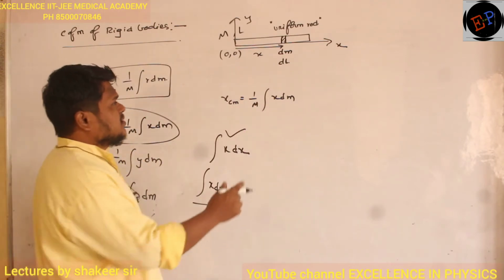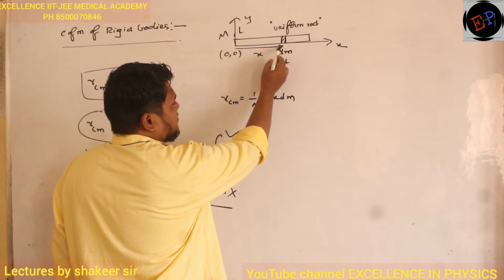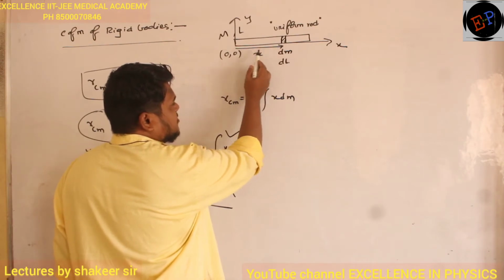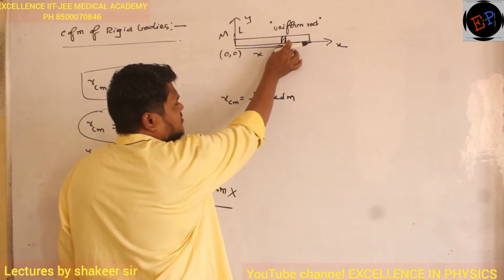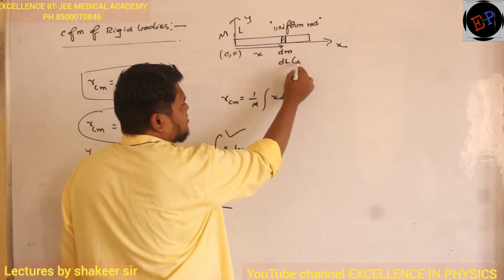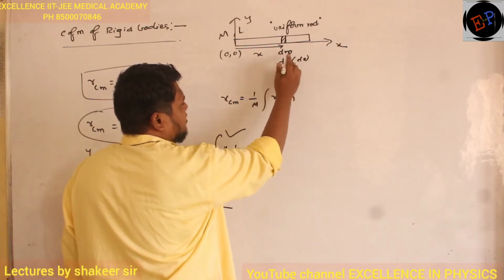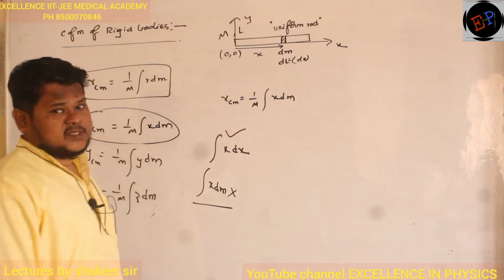Are you able to understand? So this total length is x. The position of this differential mass is x, and what is the length of this small differential mass? Length is dl, or you can call it dx also. dl and dx both are the same. Are you able to understand?